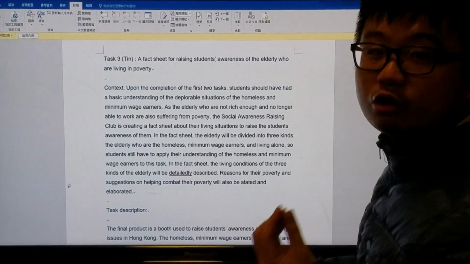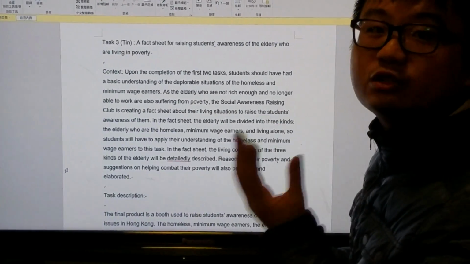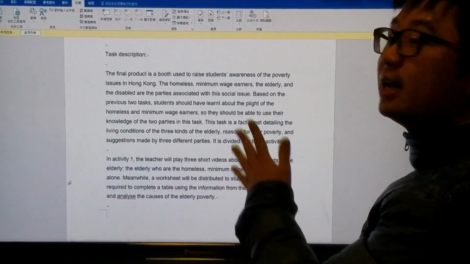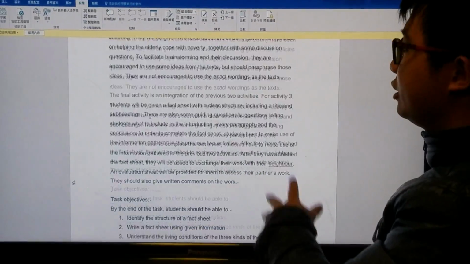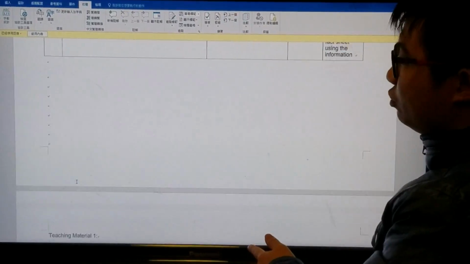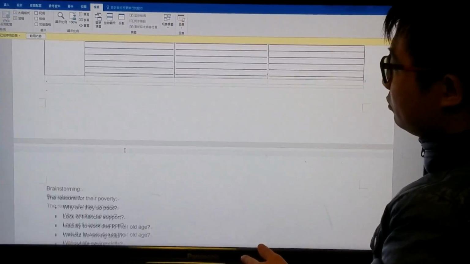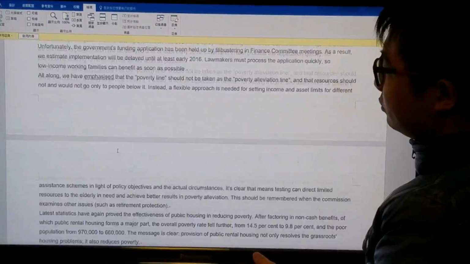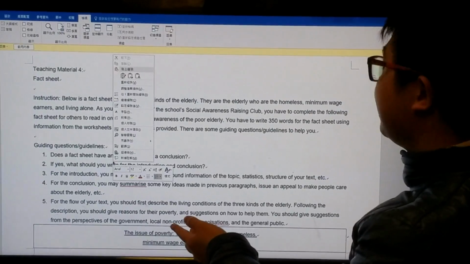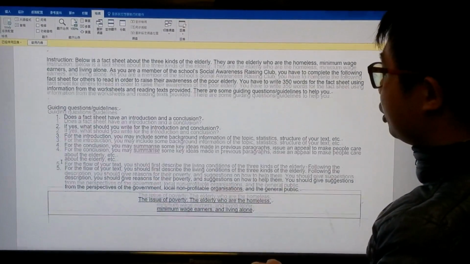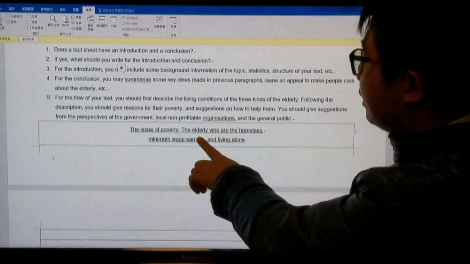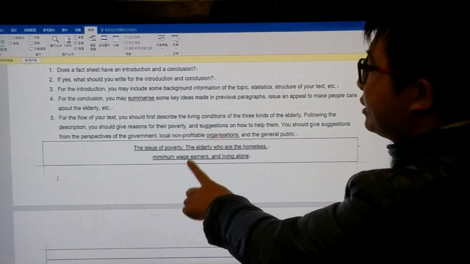So students should also need to use what they have learned in the previous 2 tasks in our final task. So our final task is fact sheets. Let me show you the fact sheets, the final task of task 3. So let me show you. Yes, this is the fact sheets. The fact sheets is about the elderly, the 3 kinds of elderly, who are the homeless, minimum wage earners, and living alone.